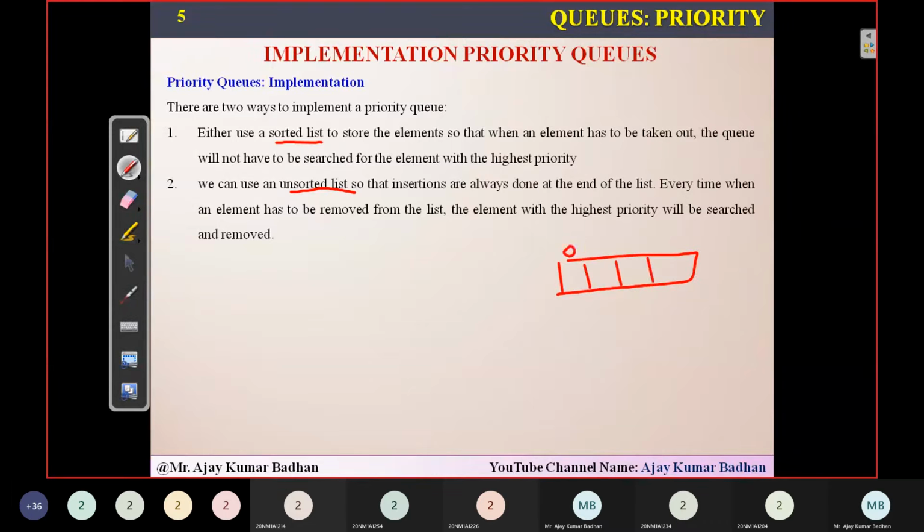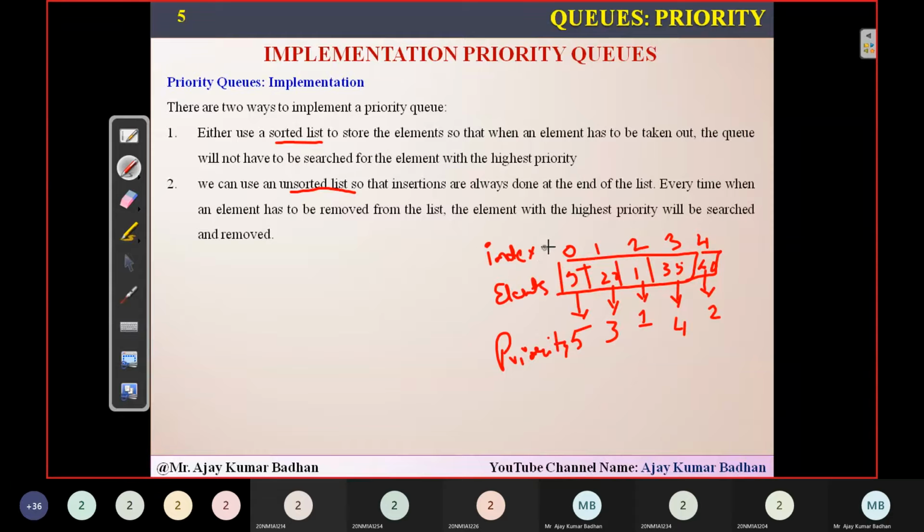So here, 0, 1, 2, 3, 4. 5 elements. Suppose 5, 20, 1, 35, 40. Now let us suppose here 1 is given. I am giving 1 as the highest priority. And then 40 I'm giving the second priority, 20 I'm giving the third priority, and this I'm giving the fourth priority, and this I'm giving the fifth priority. This is the priority. This is the elements, and this is your index.